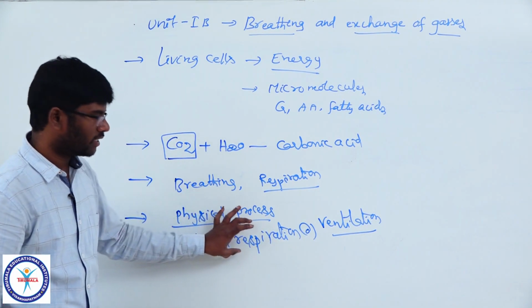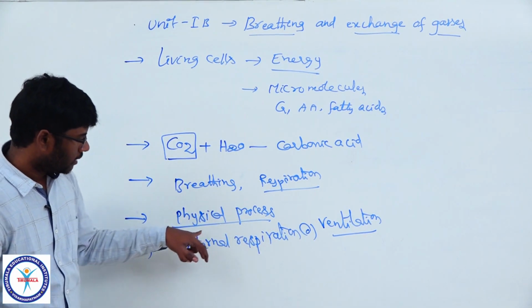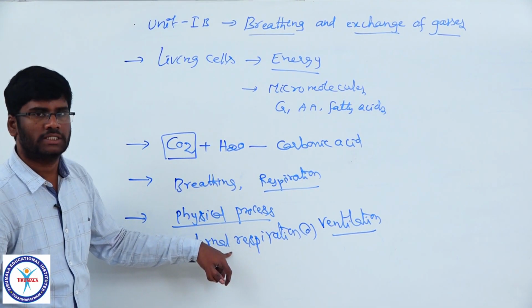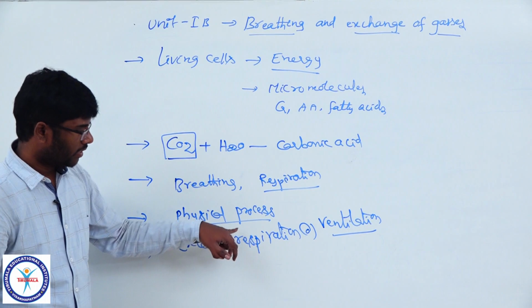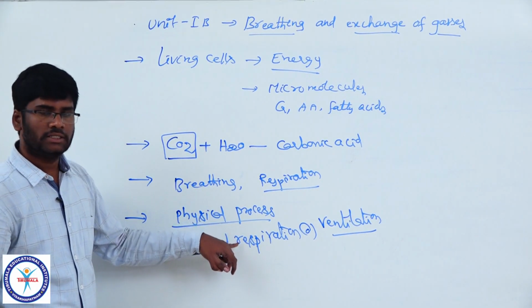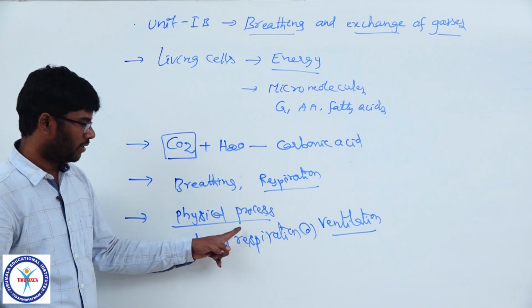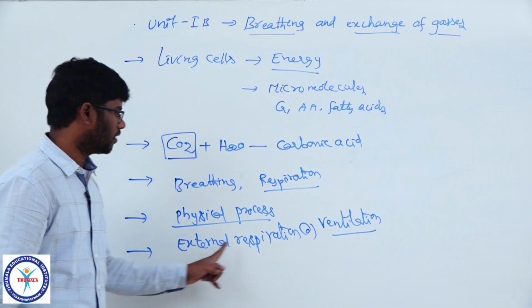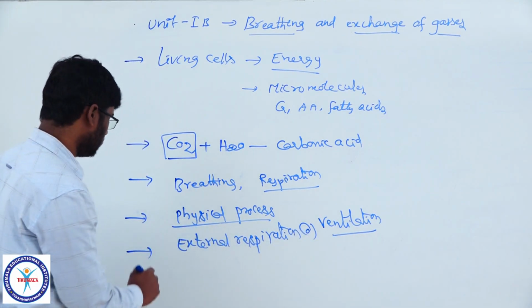Why is it called external respiration? Because the entry of oxygen and the sending out of carbon dioxide happen at places other than the energy releasing sites. Energy releasing sites are the tissues, but the exchange of gases occurs at the lungs. That's why it is named external respiration or ventilation.